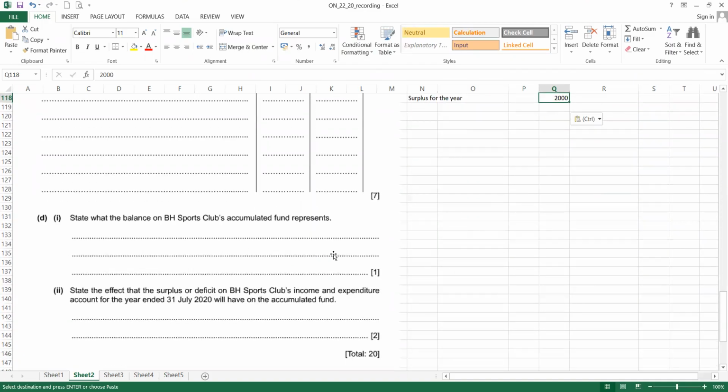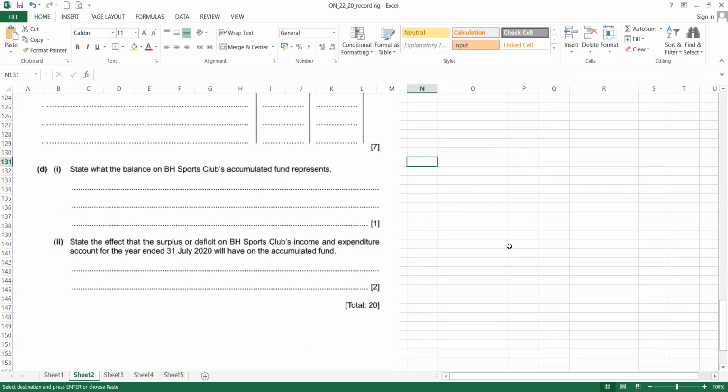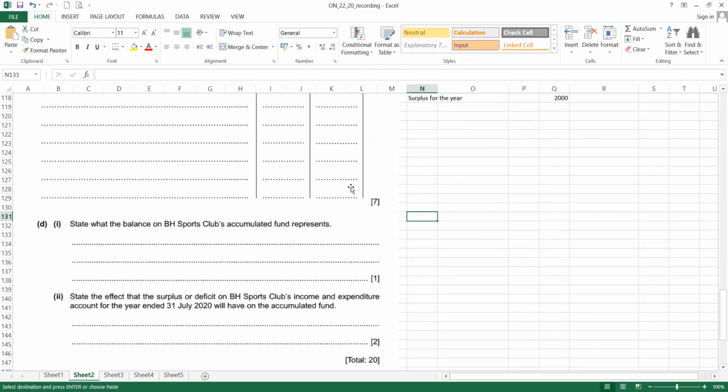Now next is that D. The question is saying, state what the balance on BH Sport Club accumulated fund represent. Okay, these questions, accumulated fund, club don't have the capital.